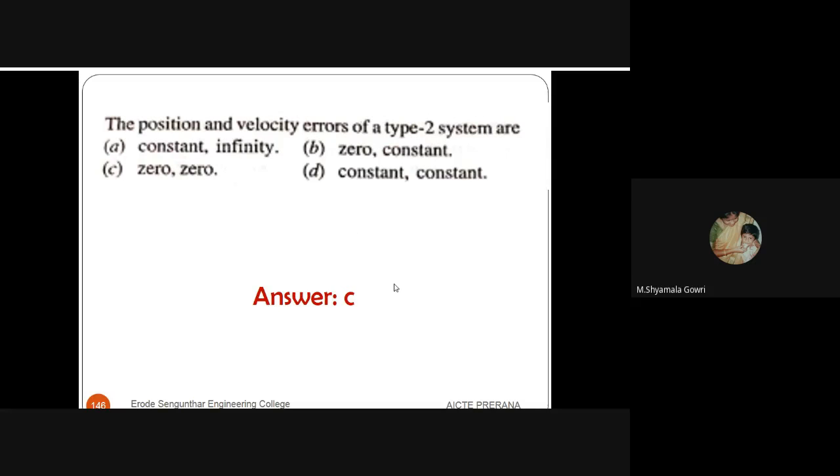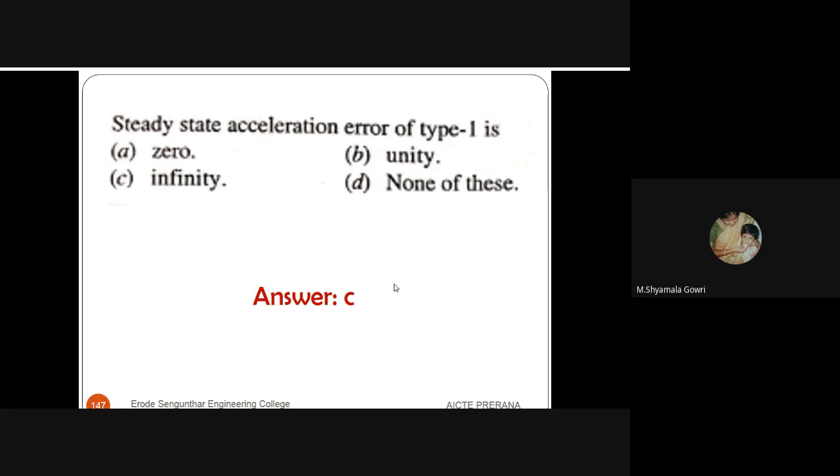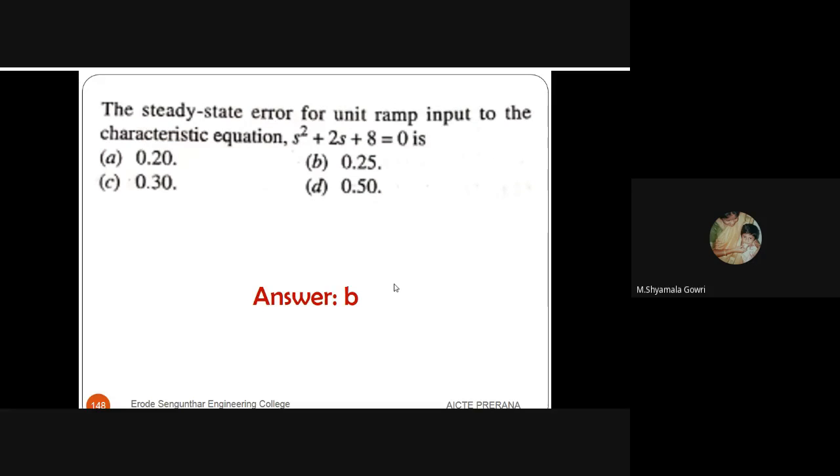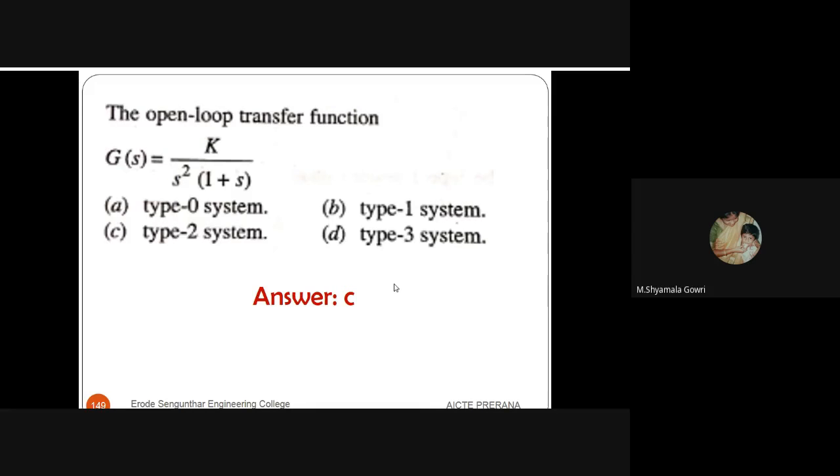The positional and velocity errors of type 2 systems are 0, 0. The steady state acceleration error of a type 1 system is infinity. The steady state error for a unit ramp input to the characteristic equation is 0.25.